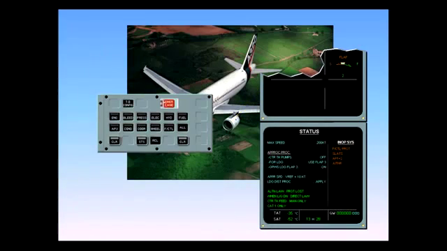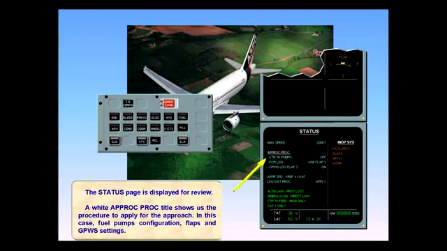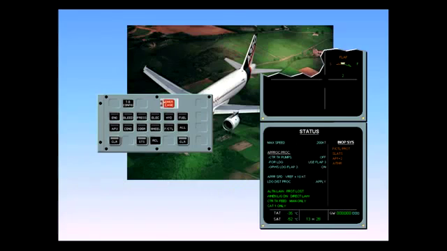The status page is displayed for review. A white Approach Procedure title shows us the procedure to apply for the approach. In this case, fuel pumps configuration, flaps, and GPWS settings. The status page confirms that the aircraft is in alternate law and will go to direct law when the landing gear is extended. Also, the approach capability is degraded to Cat 1.